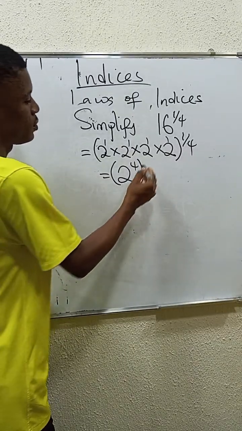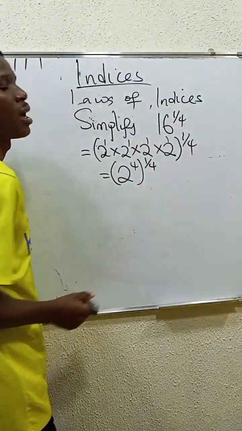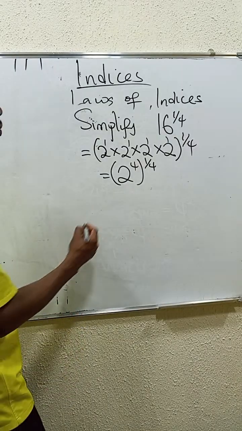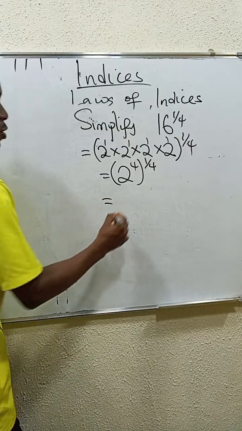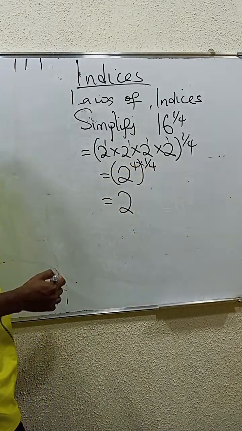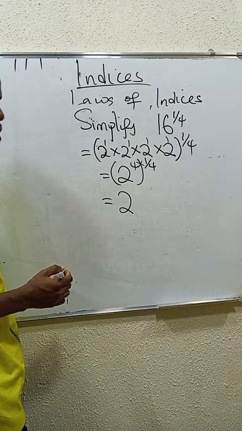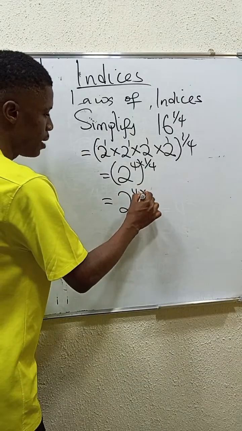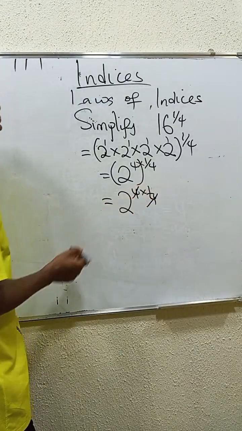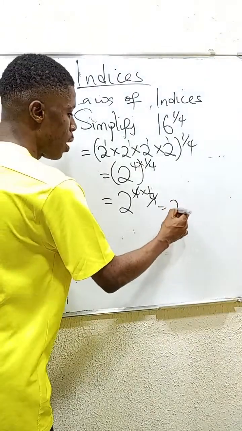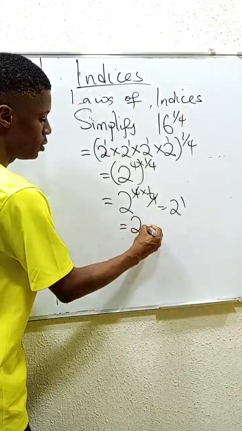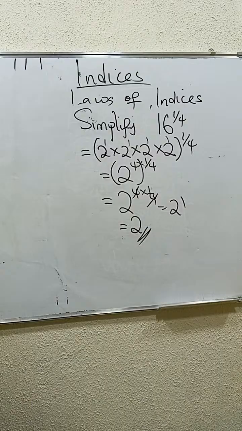So this is just raising this to the power of what? A half, a quarter. So what do you do here? You keep the base the same. When we are multiplying, we just have to multiply the powers. So you have 4 times 1/4. The 4 cancels out. You are left with 2 power 1. What is 2 power 1? 2 power 1 is actually 2. And that's the answer.